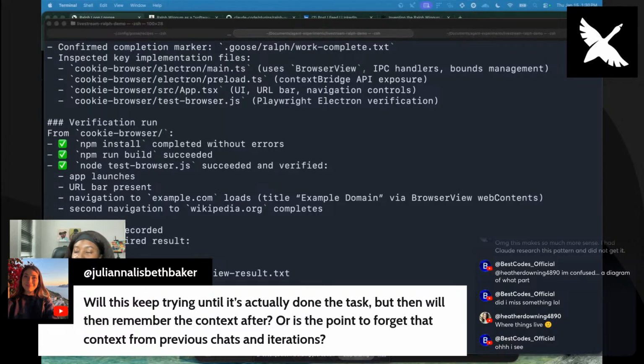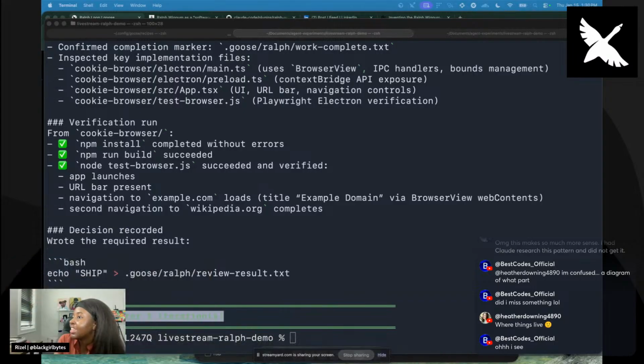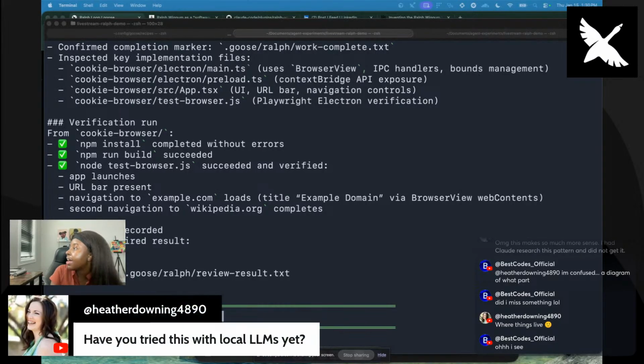I think maybe I should make my reviewer a little bit, like Best Codes was saying, a little bit more specific, or stricter, so it can do some more iterations. But I do want to see how this turned out. Have I tried this with local LLMs yet?